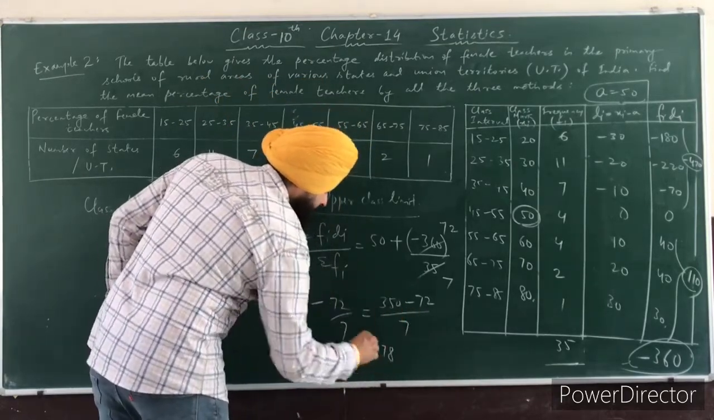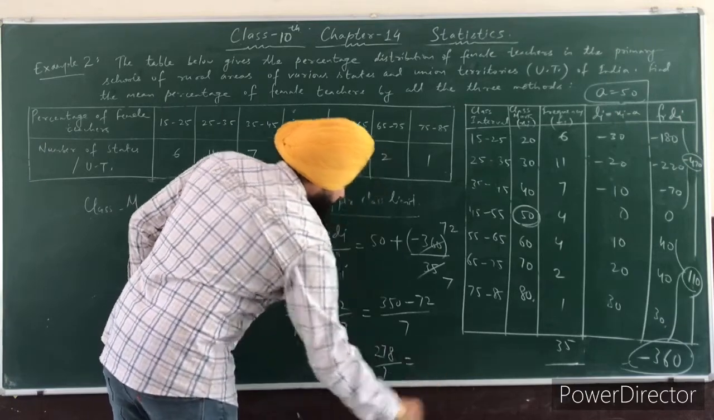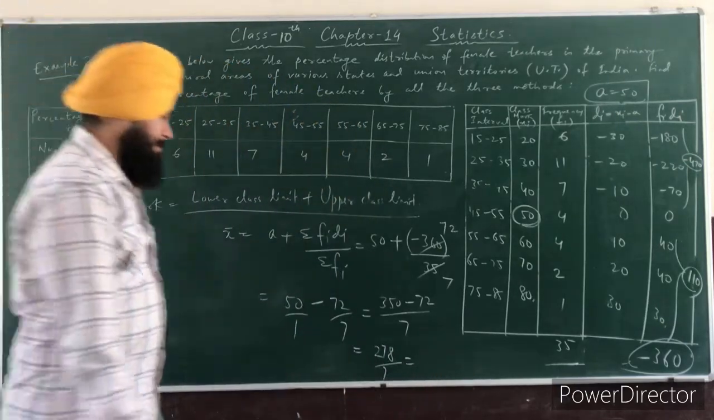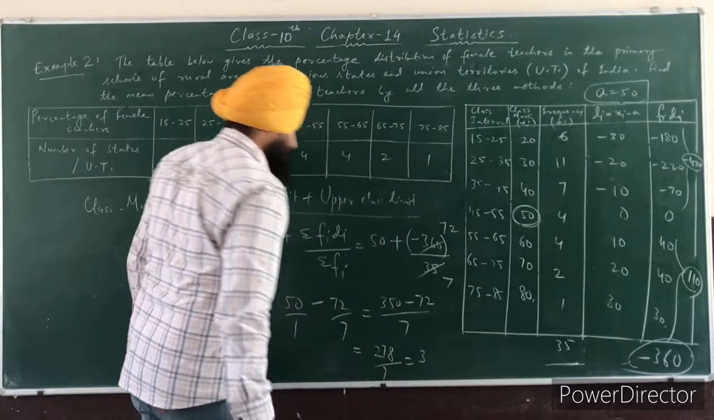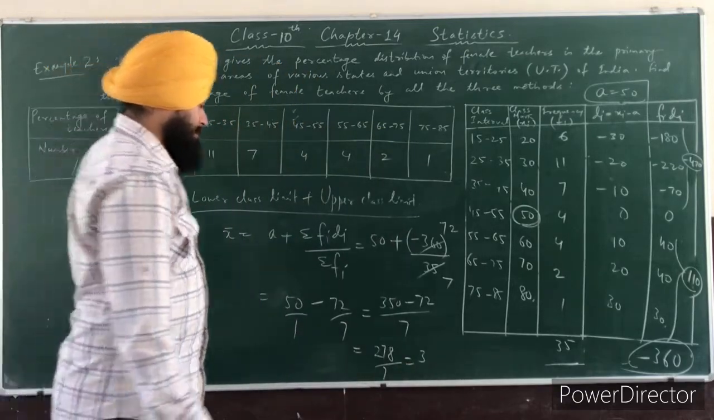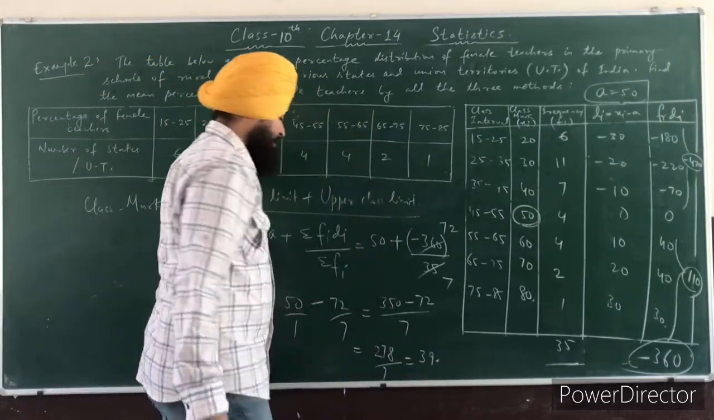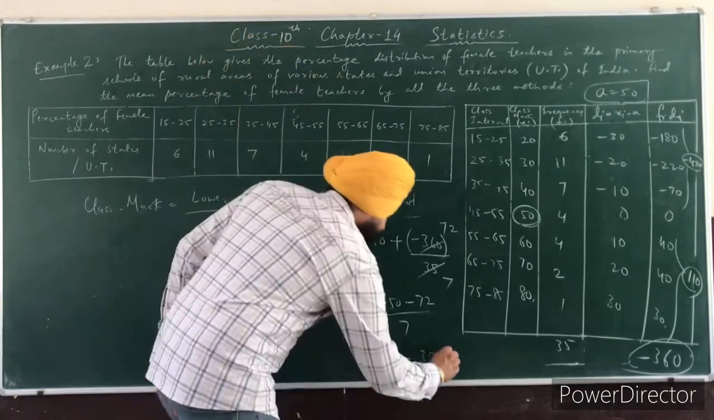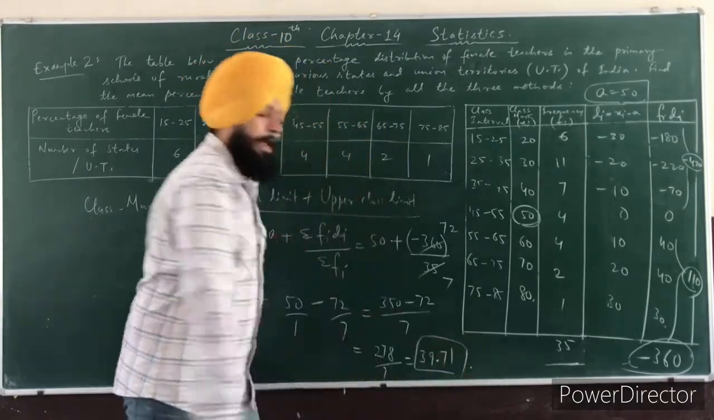278 by 7. So approximately how much? 7 3s are 21, 7 9s are 63, then 7 7s are 49, 77. So again you can see here